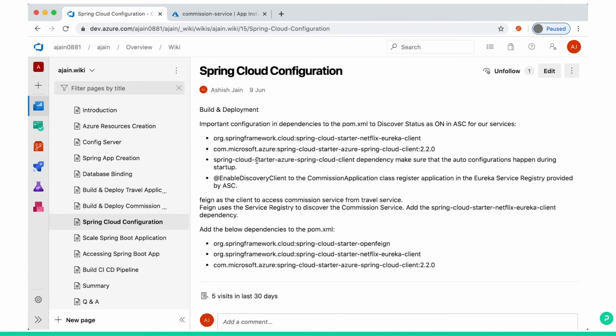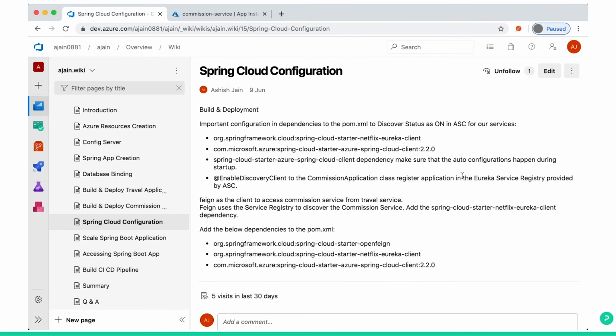Now, the Spring-Cloud-Starter-Azure-Spring-Cloud client dependency makes sure that auto configuration happens during startup. When we deploy the Spring Boot app, some auto configuration happens in Azure Spring Cloud because of this dependency. Now you can see @EnableDiscoveryClient on the commission application class.